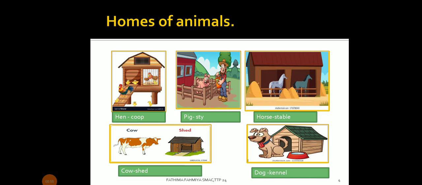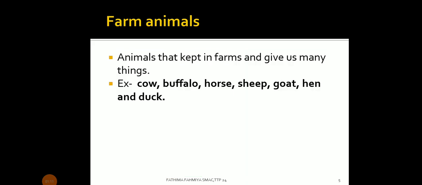Homes of animals. Here you can see a hen; its home is a coop. The home of a pig is a sty, a horse's is a stable, a cow's is a shed, and a dog's is a kennel. Farm animals are animals kept on a farm that give us many things. Examples are cow, buffalo, horse, sheep, goat, hen, and duck.